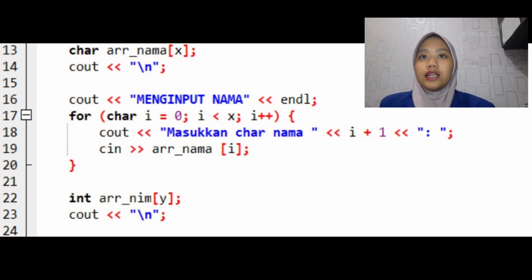In the 21st line, it serves to end the loop that has been created. In line 22, it serves to declare a name array that can store elements of the integer type. In the 23rd line, it serves to print a new line character to the screen.